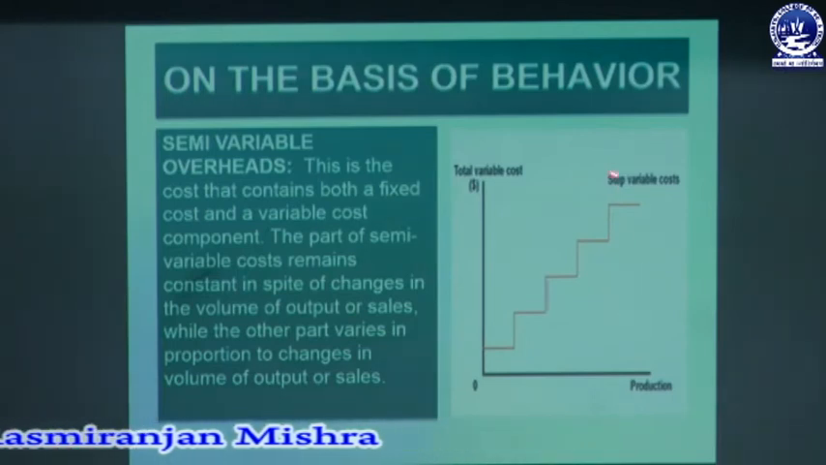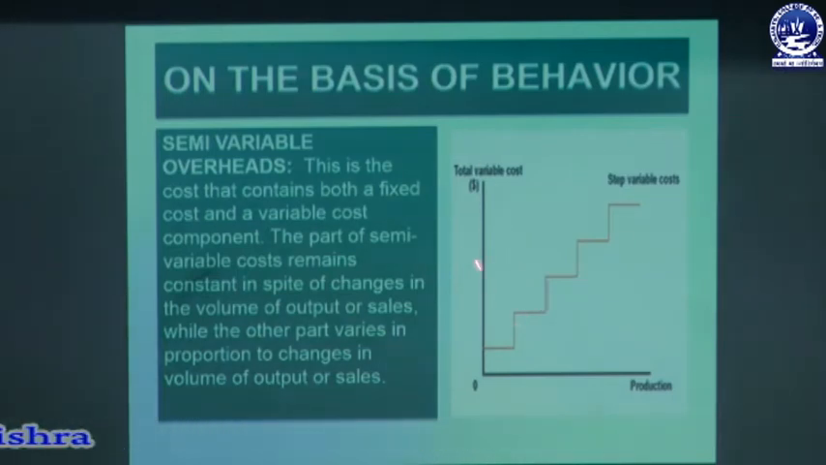So this is one example of the diagram. This shows the total variable cost. This is the horizontal line, this is the production line, and this line shows the variable cost.